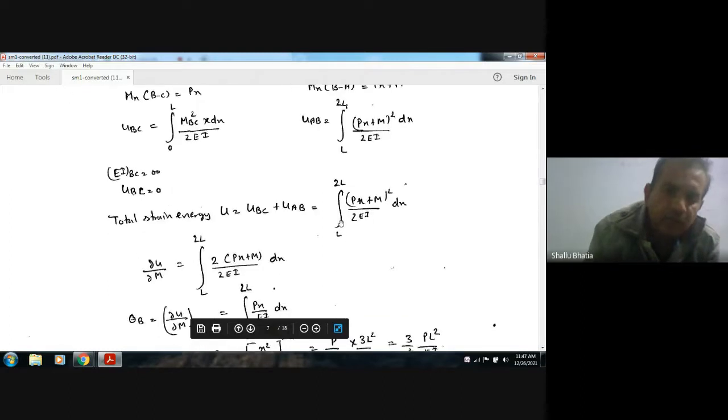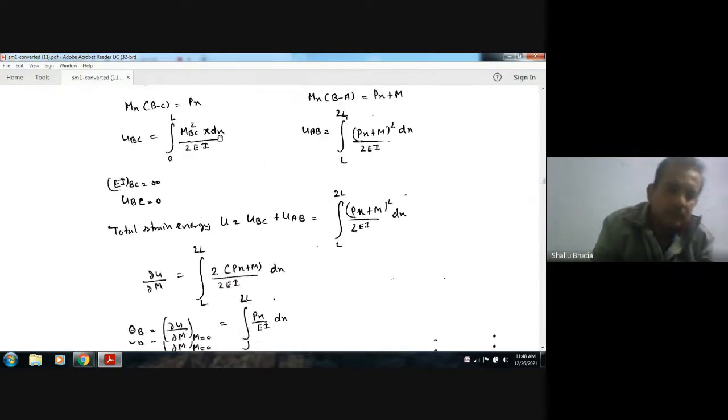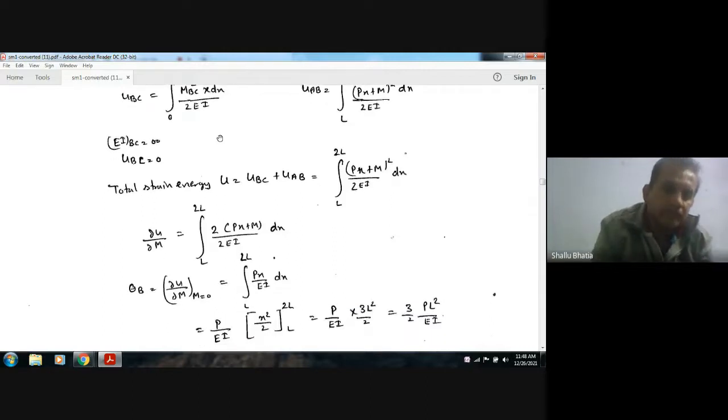Now we have to find out the slope. Differentiate this u with respect to m to find out the slope according to the Castigliano theorem. If we differentiate it with respect to m, then we will get 2px plus m divided by 2, divided by EI.